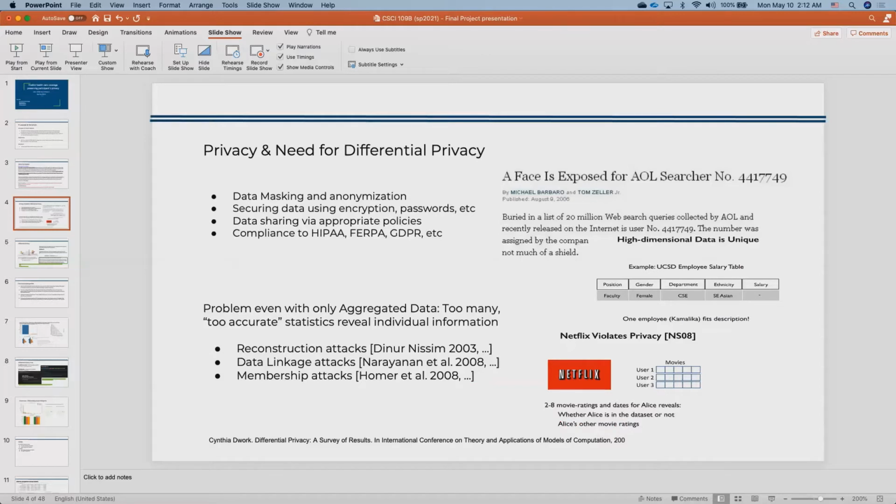It's a mechanism which adds noise to a query result in order to mask the presence or absence of an individual. The amount of noise is defined or controlled by the parameter epsilon. The higher the epsilon, the less private your data or stats are.